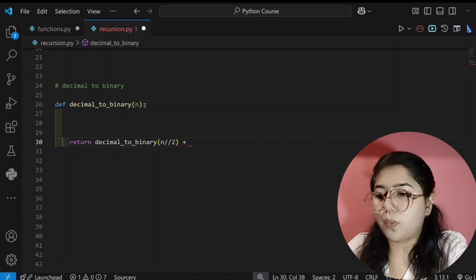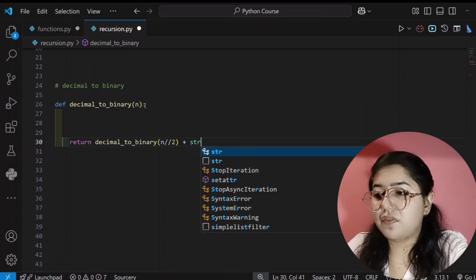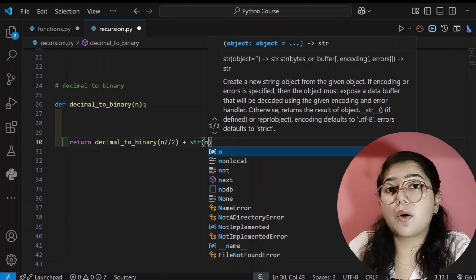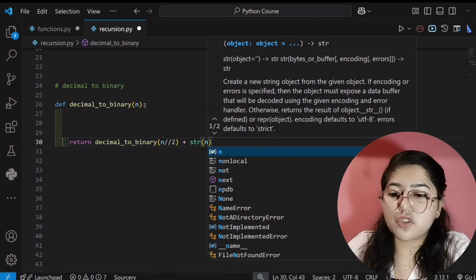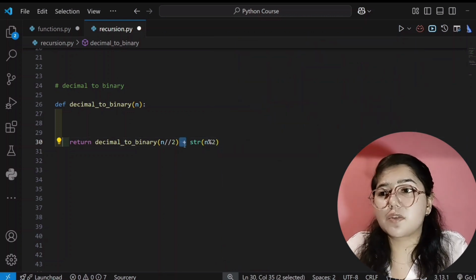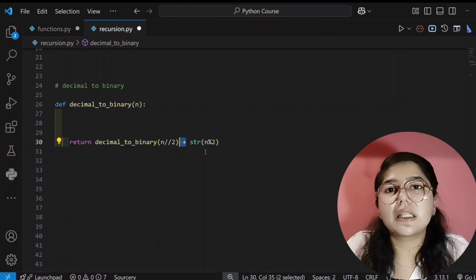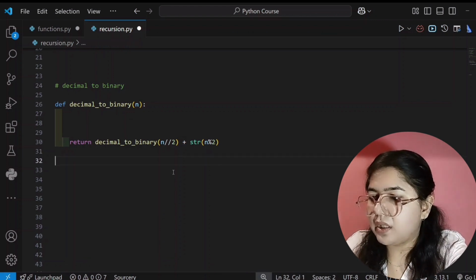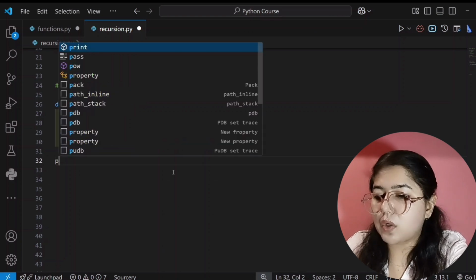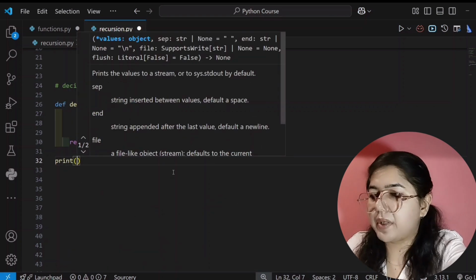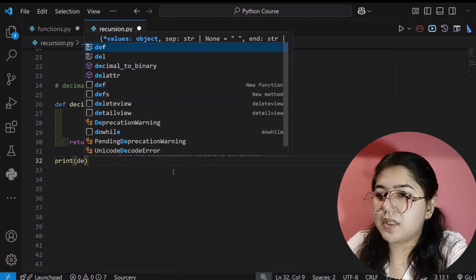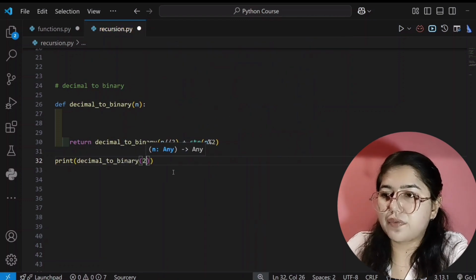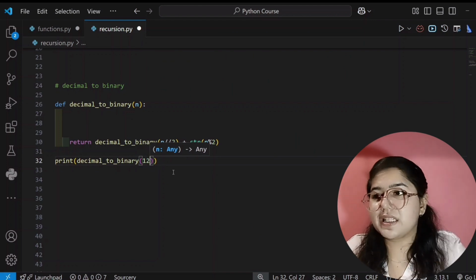And then we can do one more thing, and that is we can find the remainder. So how will we find the remainder? By using modulo. What does modulo do? Its work is to find the remainder. And what does this plus mean? We are not adding a number, we are appending that number. So now we will call this function, and that will be, see here, from here we will call our function, and that is print. We will print here decimal to binary, and I want to find the binary of 25 or 12. Okay, so I am writing here 12, right?